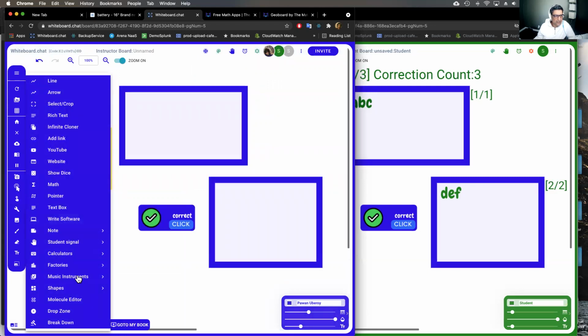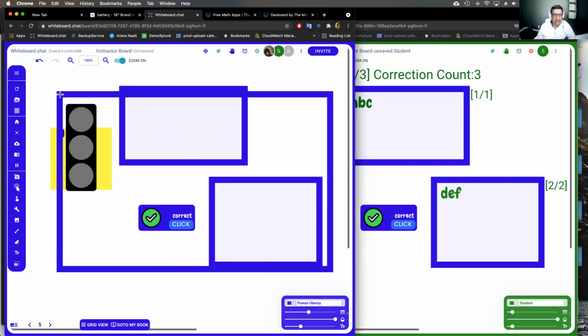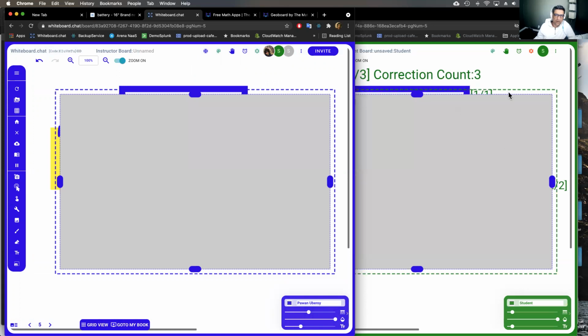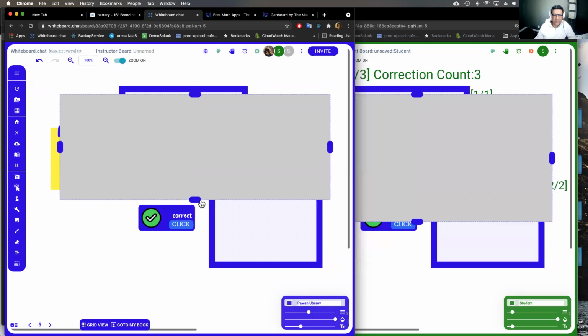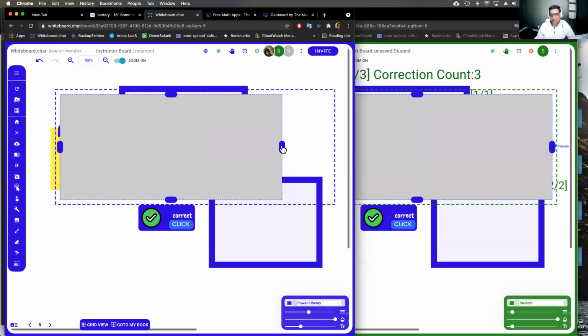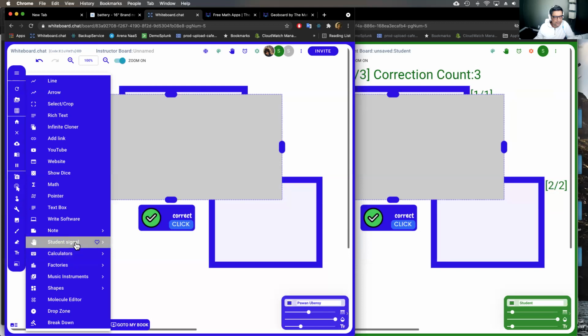There is a screen shade we recently added. So you can actually create a screen shade. So you want to hide, for example, the answers from the students, and then you want to slowly reveal it. You can use that in person, in hybrid, or whichever way, right? So you can actually put a screen shade on top of the whiteboard as well.